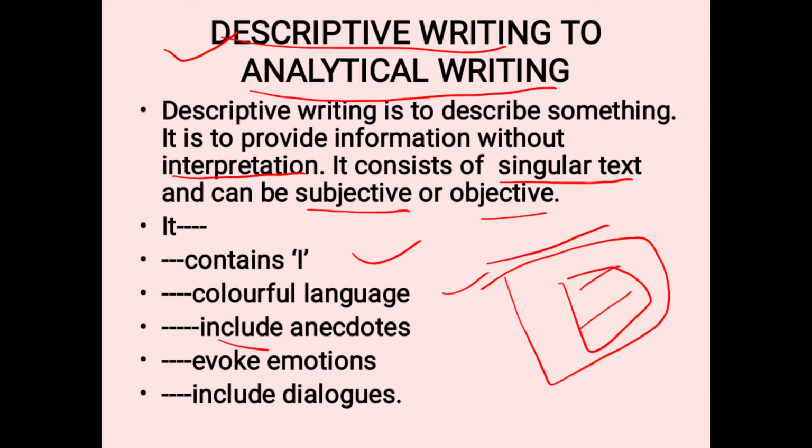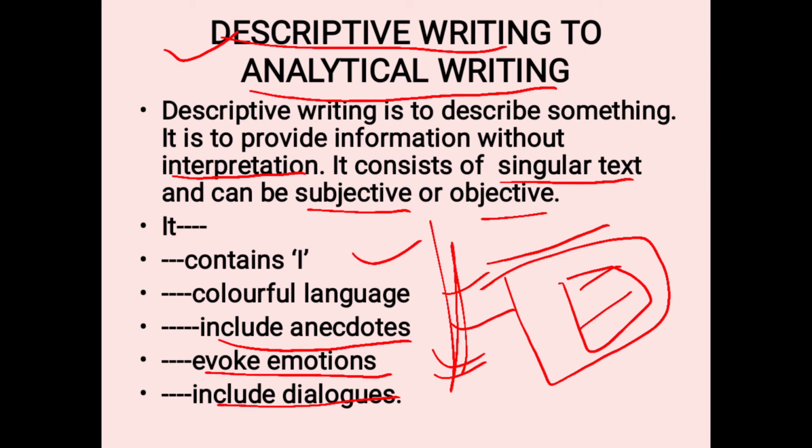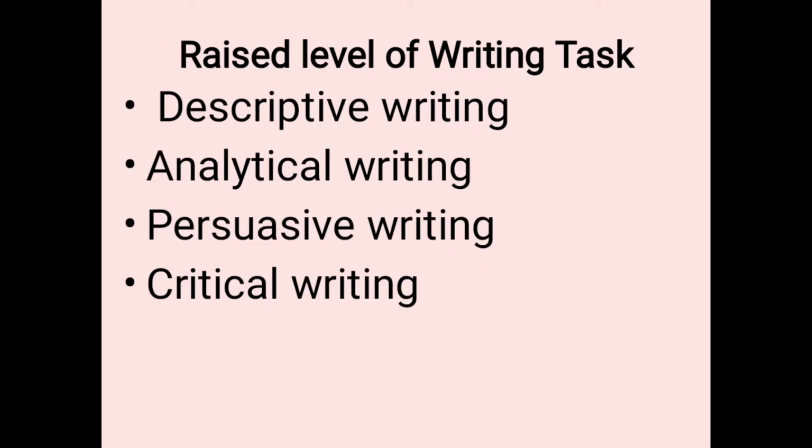It can have stories, emotional things and dialogues. You were doing all these in earlier classes, but in analytical writing all these are not required.